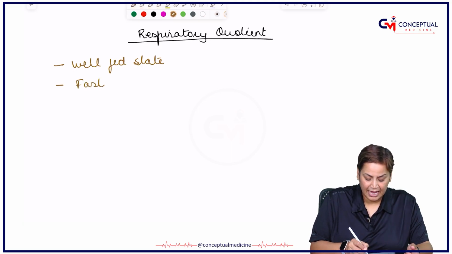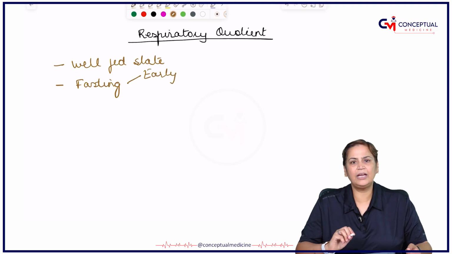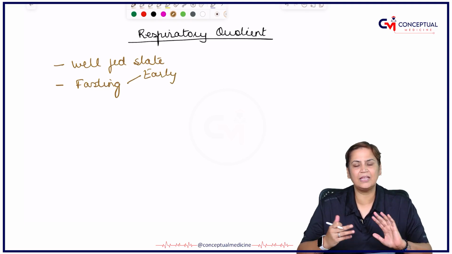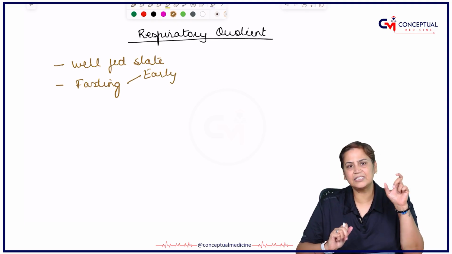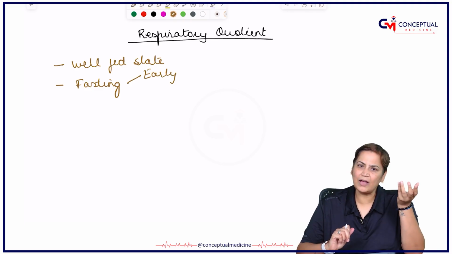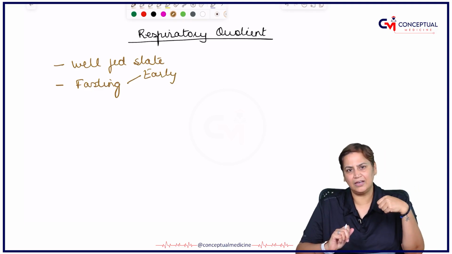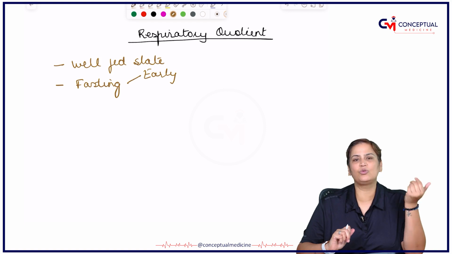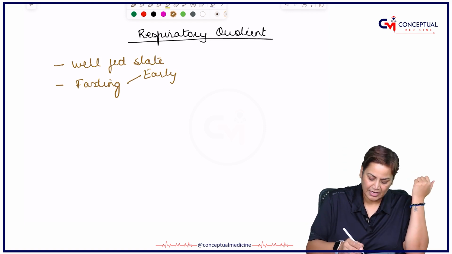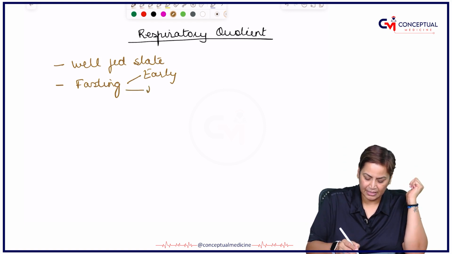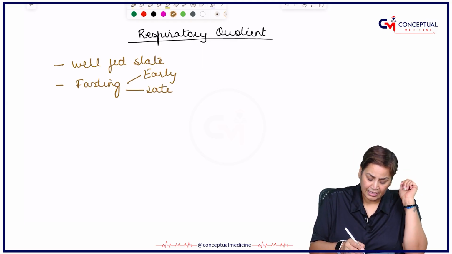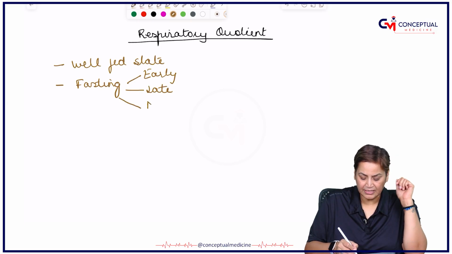This fasting can be early fasting, because if we are having breakfast around 8 or 9 o'clock and we are giving some 4-5 hours break and then we have our lunch, that is the stage where our body is going into fasting. Whatever is there will undergo post-absorption, it will be absorbed and assimilated to give energy to the body. So fasting can be early fasting, it can be late fasting, and it can be delayed fasting also.